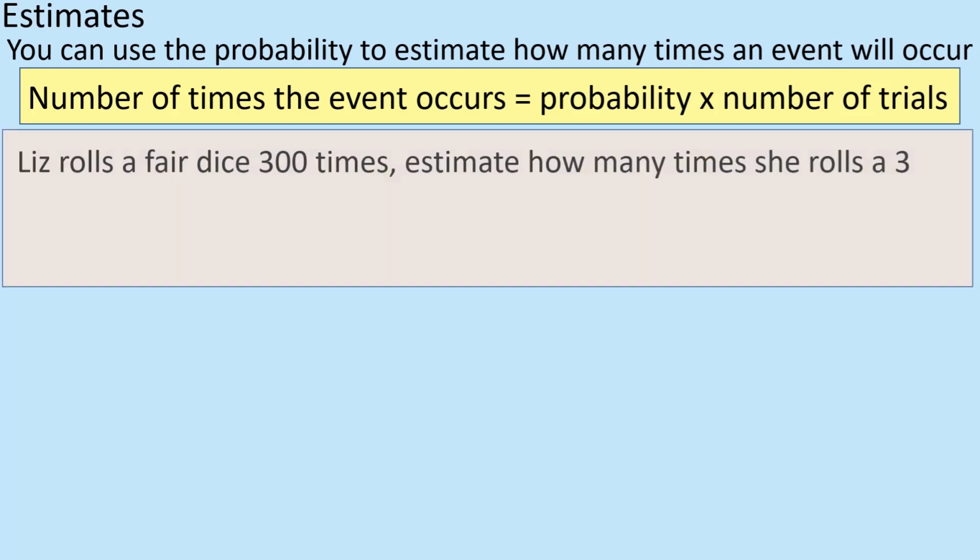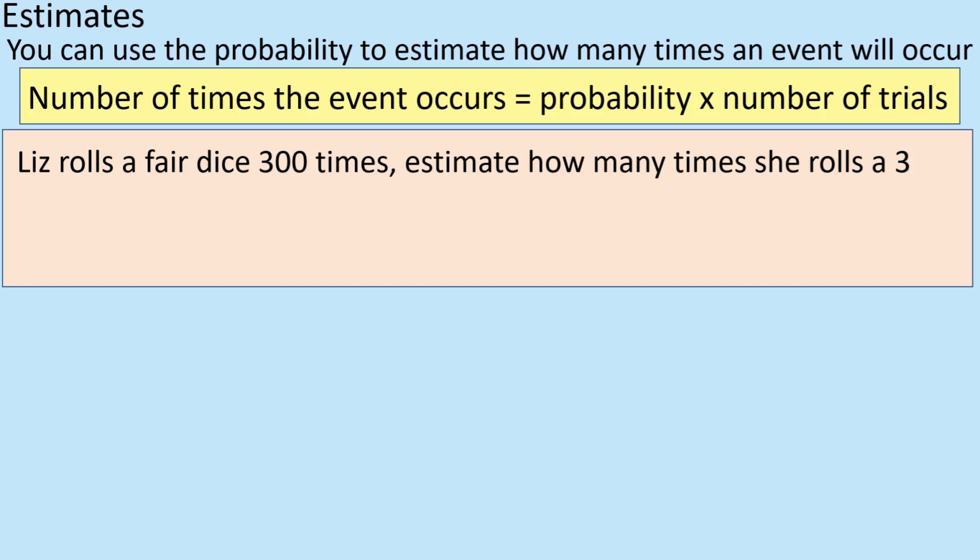All right. So thinking about what I just said. Liz rolls a fair dice 300 times. She estimates how many times she rolls a 3. Well, the chance of getting a 3, a bit like I had a minute ago with a 6, is 1 out of 6. There's only one 3 on the dice, so the chance is 1 out of 6.